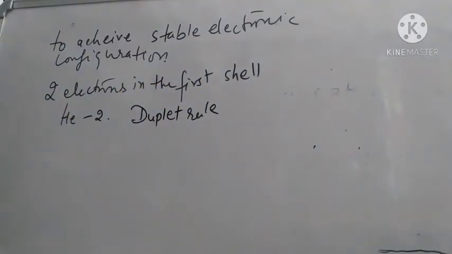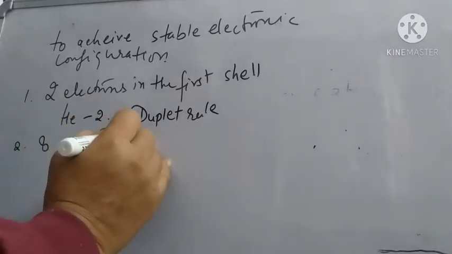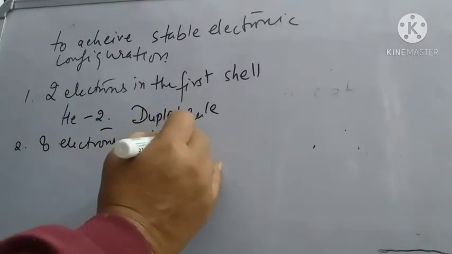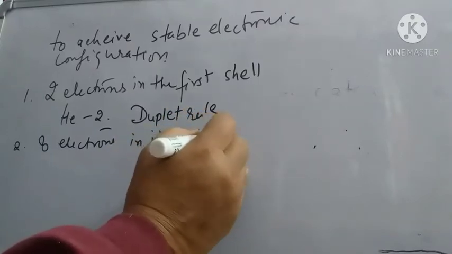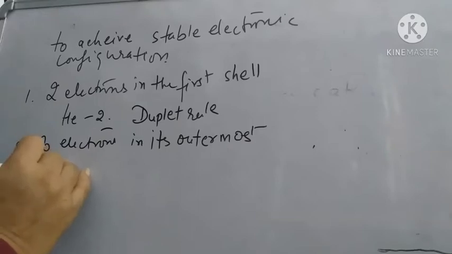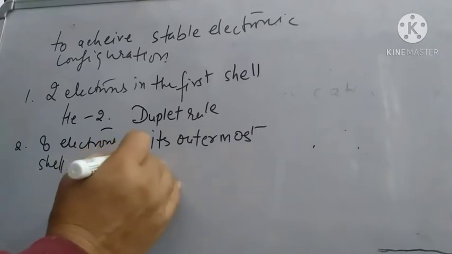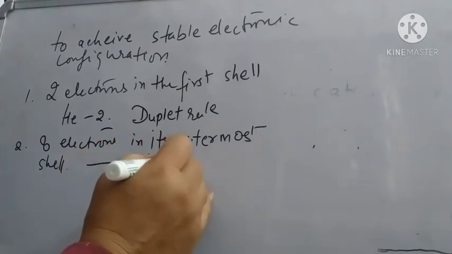Then the second condition, eight electrons in its outermost shell, for example, like other noble gases other than helium, and that is known as the octet rule.